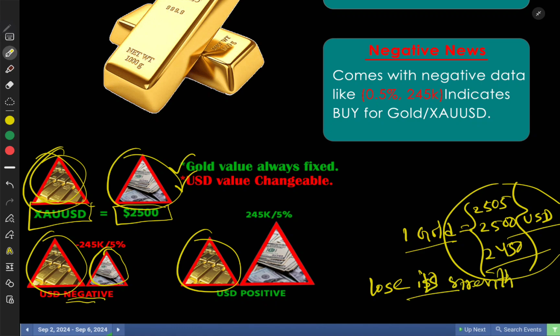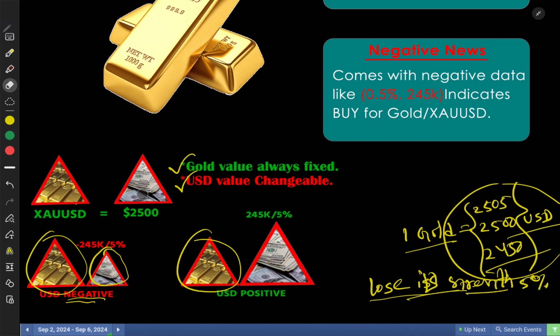This is a very important video, guys. You may take a screenshot of the chart above, or you can watch the video multiple times, so you may crack your fundamental analysis. So if USD loses strength by 5%, that means this same triangle just loses 5%, minus 5%.